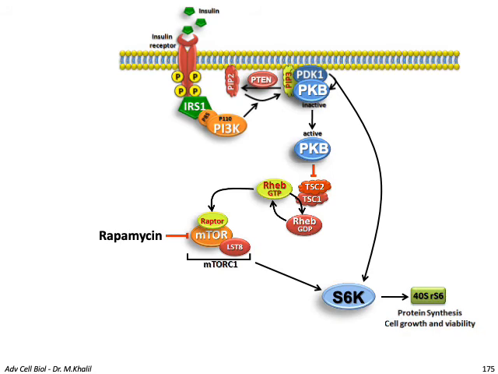So once it is fully active and has got the two signals, it phosphorylates the 40S ribosomal subunit. This leads to the initiation of protein synthesis and controls cell growth and viability. So you can see this is a signaling pathway that leads, by the end, to the formation, to the starting of the machinery of protein synthesis.